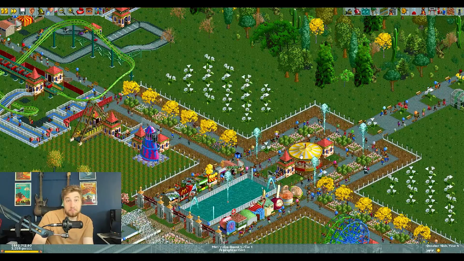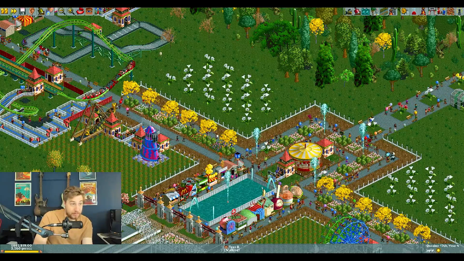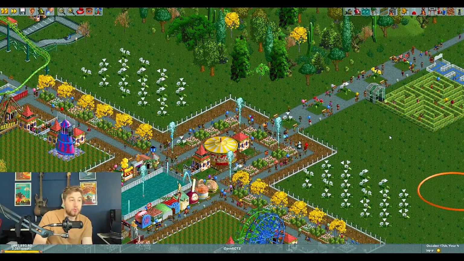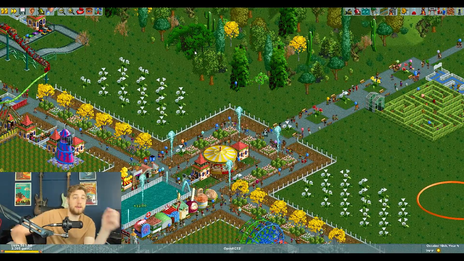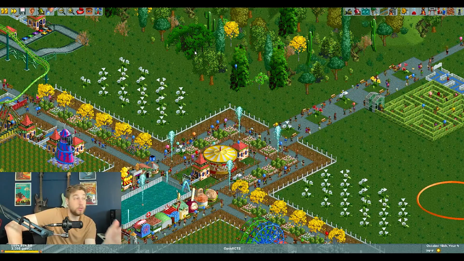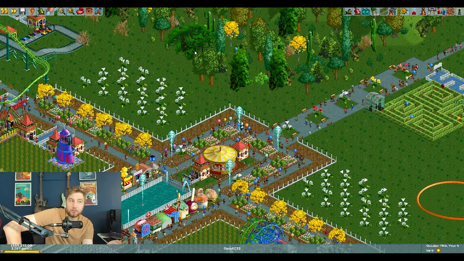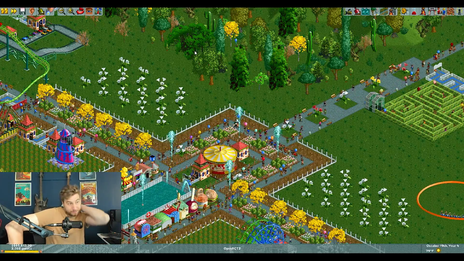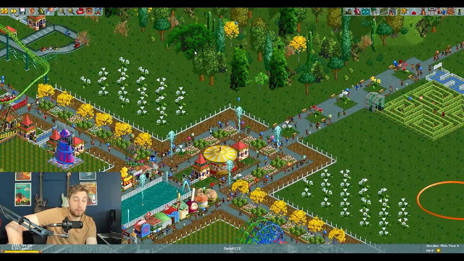And we're now on to the next two. This one is going to be for fast forwarding and slowing down. In OpenRCT2, you can fast forward, and also in RollerCoaster Tycoon Classic on your phone, which I think is pretty cool. You can fast forward there as well, but I'm going to show you how to do that with the keyboard.